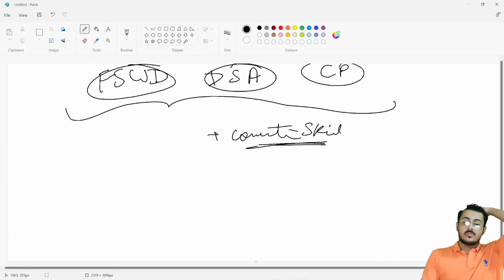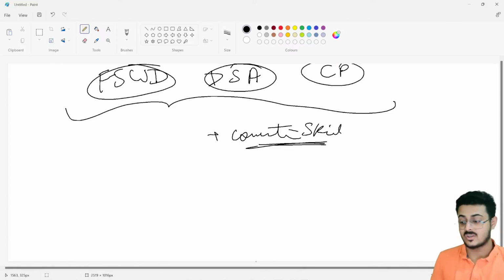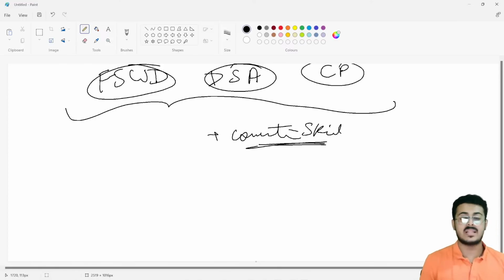So over here, full stack web development, data structures and algorithms, and competitive programming. Now whatever I'm telling, don't contradict me. I don't want to get into that debate of why Python, why not this, why not that. Whatever technologies I'm saying, that is something the companies have told us they want from us, because we also run a recruiting agency.